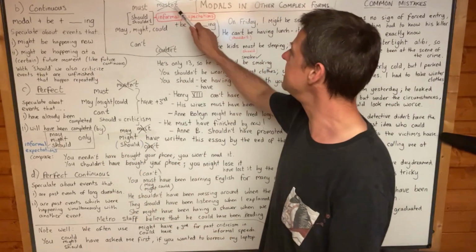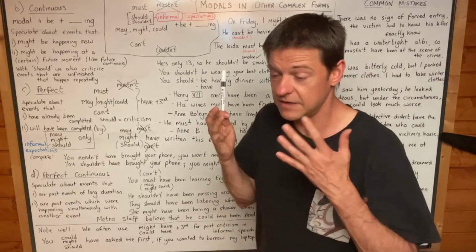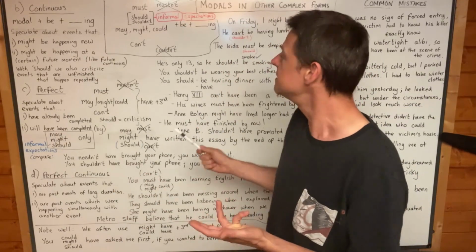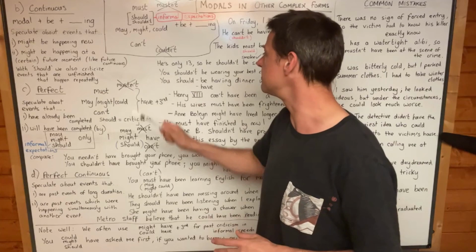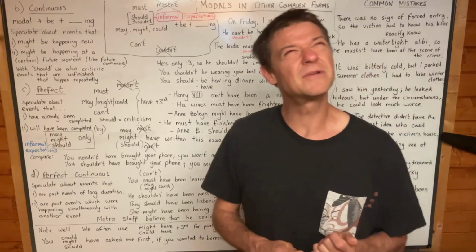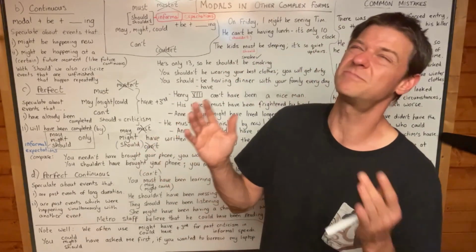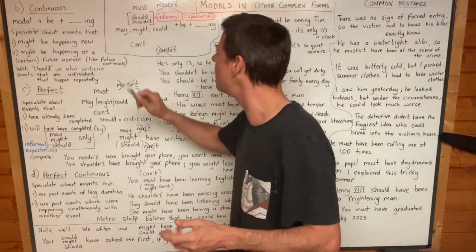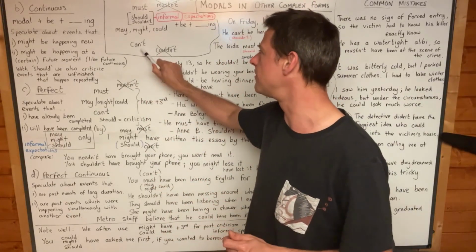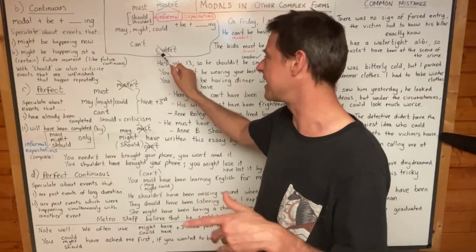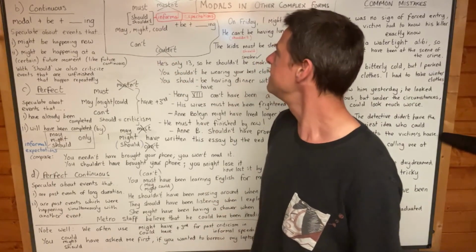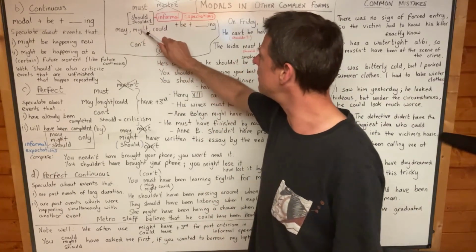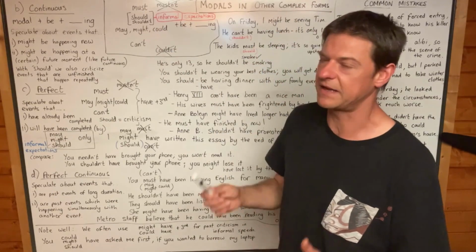You never say he mustn't be French. Well, if you do, you're wrong, you're incorrect. And you shouldn't say he couldn't be French. I suppose that one sounds a little bit better to me. He couldn't be French, but you put it in the present usually. He can't be French. That's much more common. You might hear people use that occasionally, but that's much more common. So these are the ones you want to use when you're speculating.